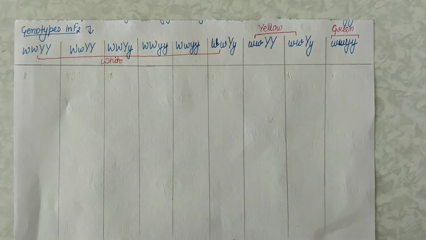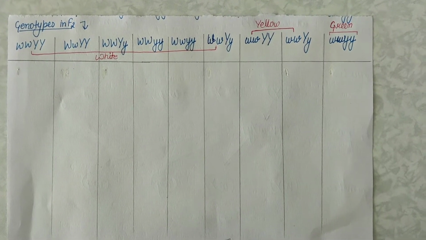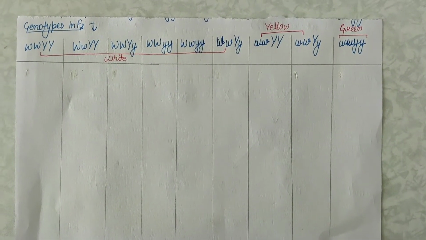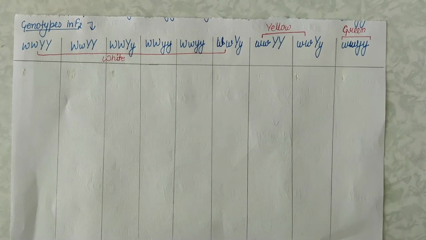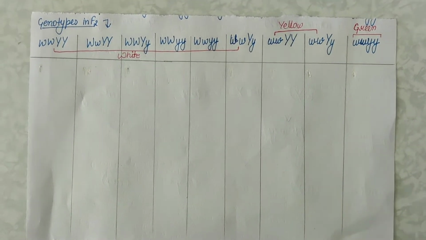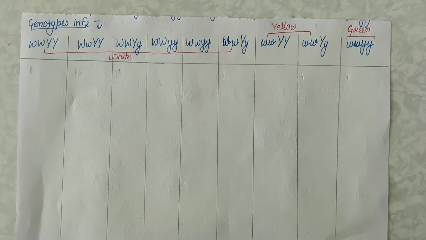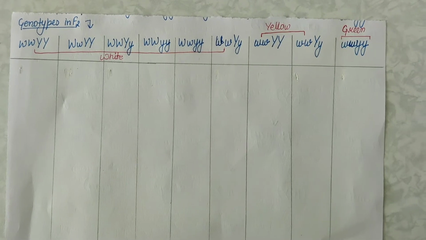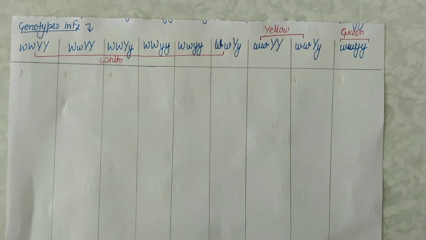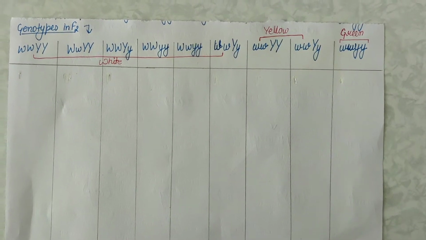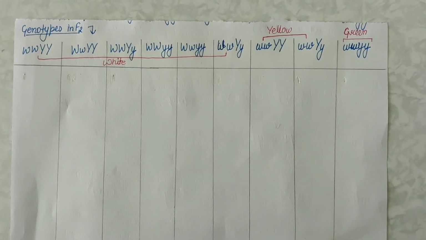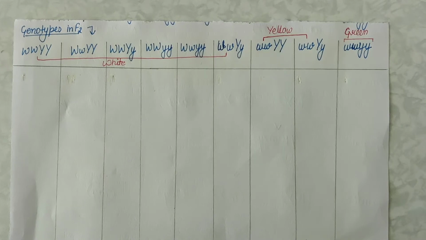I have made a table which shows the different genotypes that are possible, taking them from the Punnett square, as well as the phenotypes that will be associated with them. Out of the 9 different genotypes, 6 of them, with the ones showing a dominant for W, will have white color, whereas the 2 which do not have a dominant for W but a dominant for Y will show yellow color, and only a single one out of the 9 genotypes will show green color.